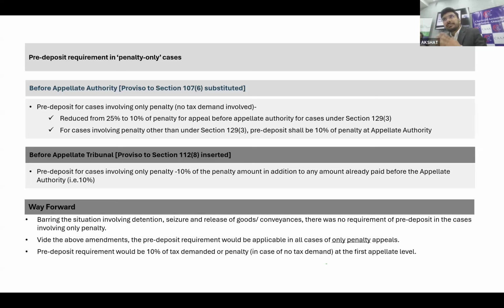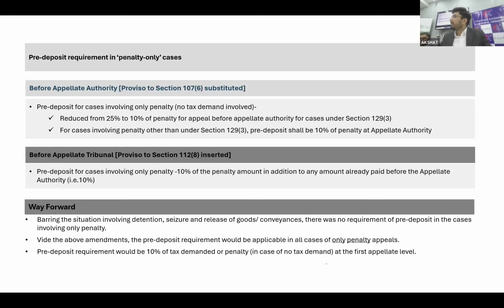Since you have already discharged your liability, obviously there should be no need to pay pre-deposit on that particular penalty amount which you are fighting for, because the government has already received the tax part and the interest part. And in case the government strongly defends the case, the government will anyway get the penalty.